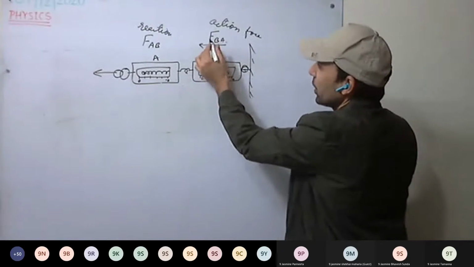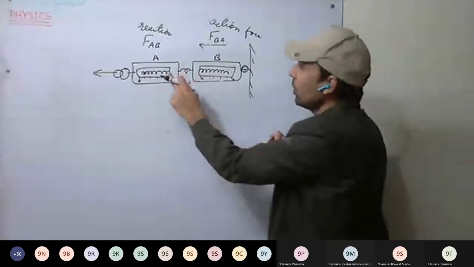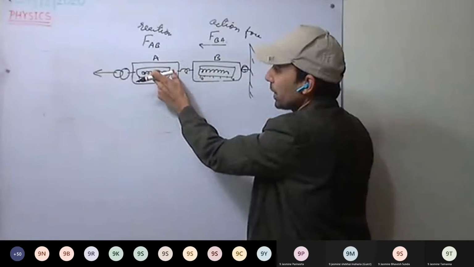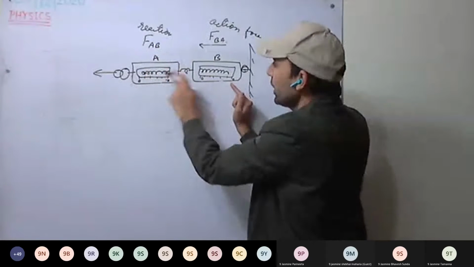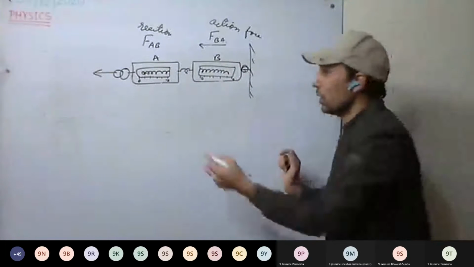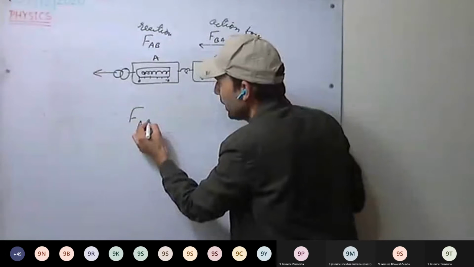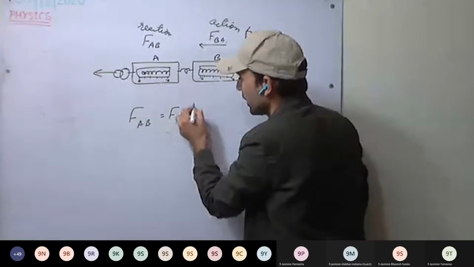That is FBA, force on B due to A. Now this spring as well starts to compress, that is force on A due to B. Both the forces are equal in magnitude. So in magnitude, FAB equals FBA.